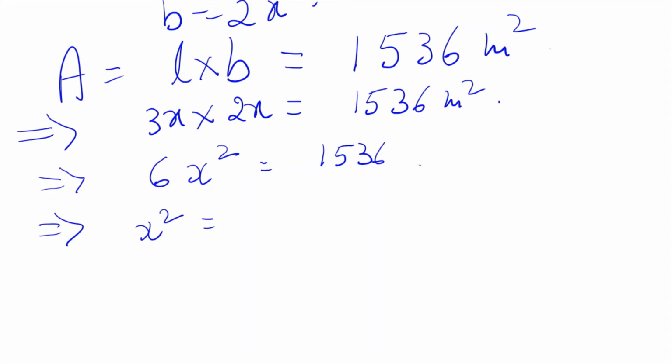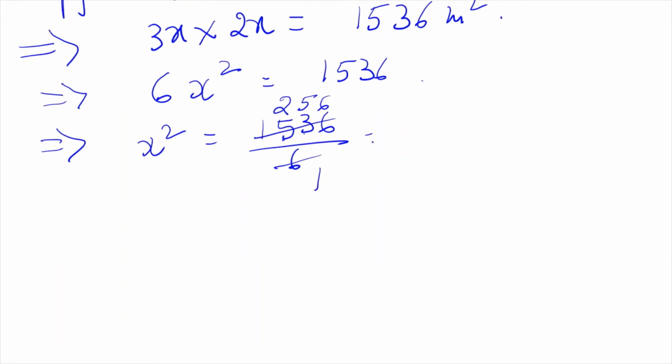When it goes that side, it will divide. So when you divide by 6, 6 1s are 6, 6 2s are 12, 3 remains, 33, 6 5s are 30. Again 3 remains, 36, 6 6s are 36. So x square is equal to 256.